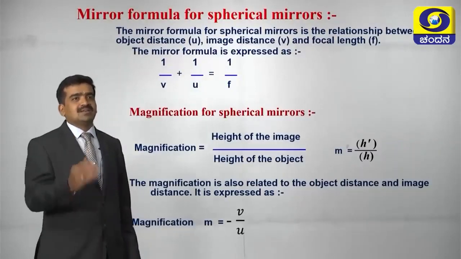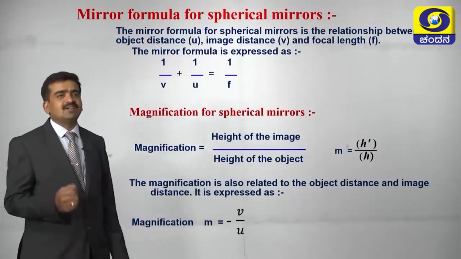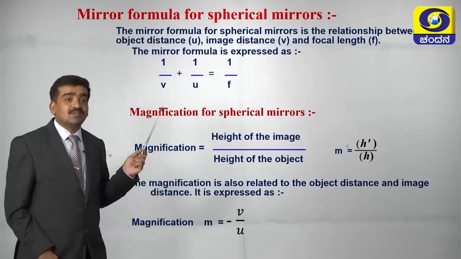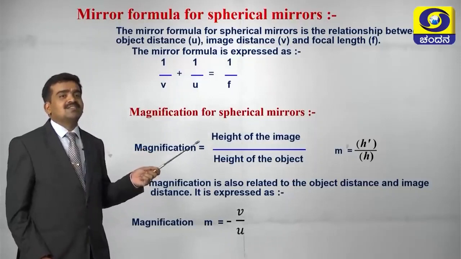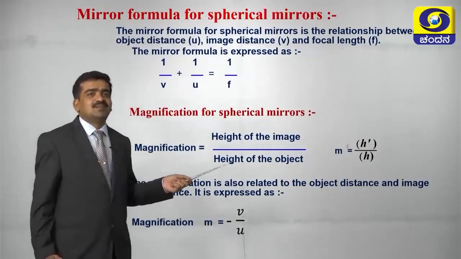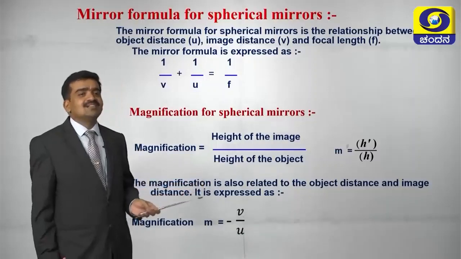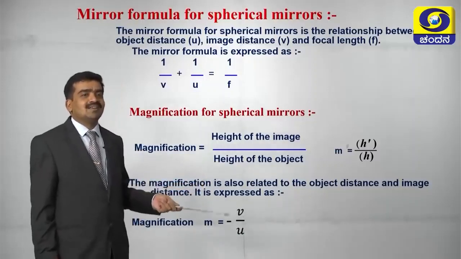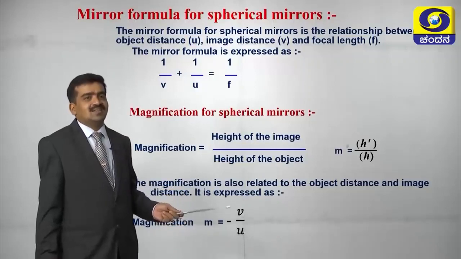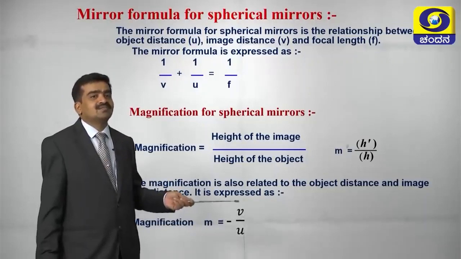Now, let us see the mirror formula as well as the magnification formula. Mirror formula: 1 over f is equal to 1 over v plus 1 over u. Then magnification is given by the height of the image to the height of the object, m is equal to h dash by h, and it can also be calculated by taking the ratio of image distance to object distance with a negative sign, m is equal to minus v by u.